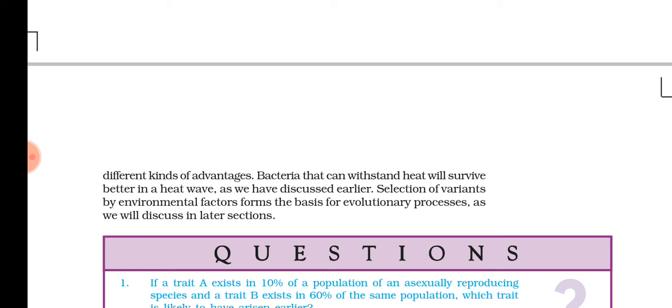Even though all the bacteria died due to the high temperature or the presence of certain antibiotics, some bacteria which developed certain variations may be able to survive. So, if variations are there, then only the species can survive, because some of them will be able to survive those difficult conditions and propagate their species.